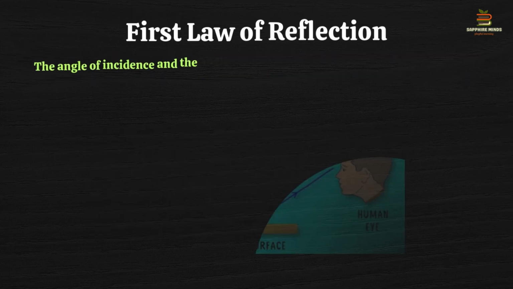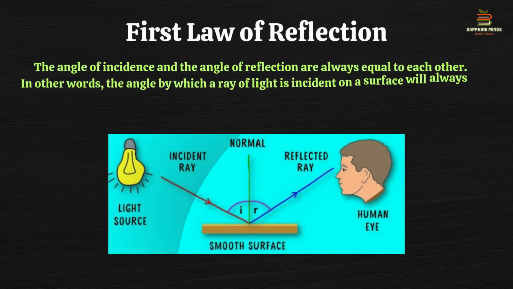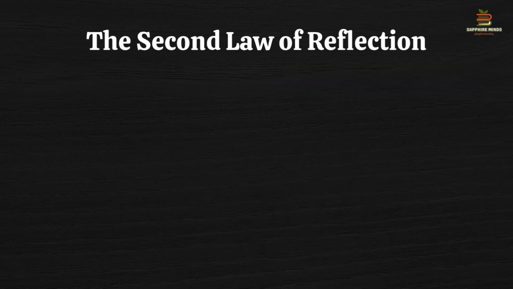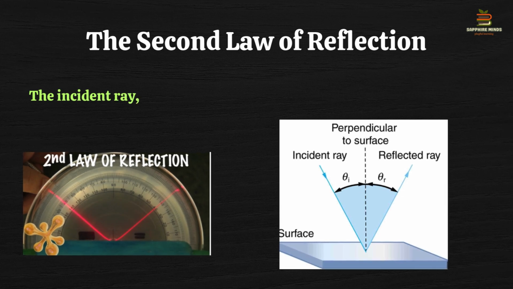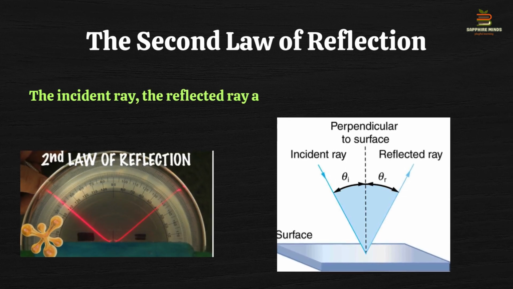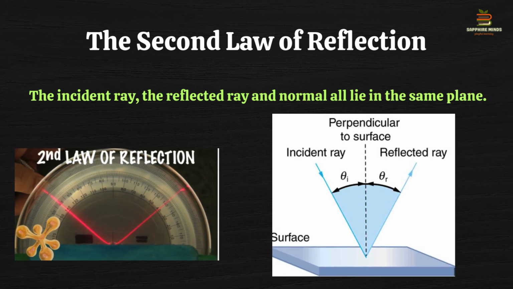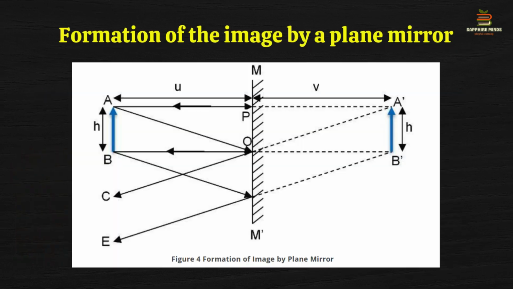And the law says that the angle of incidence will always be equal to the angle of reflection. I hope it is clear. Now the second law says that the incident ray, reflected ray and the normal, they all lie on the same plane. Now let's talk about the formation of an image by the plane mirror.